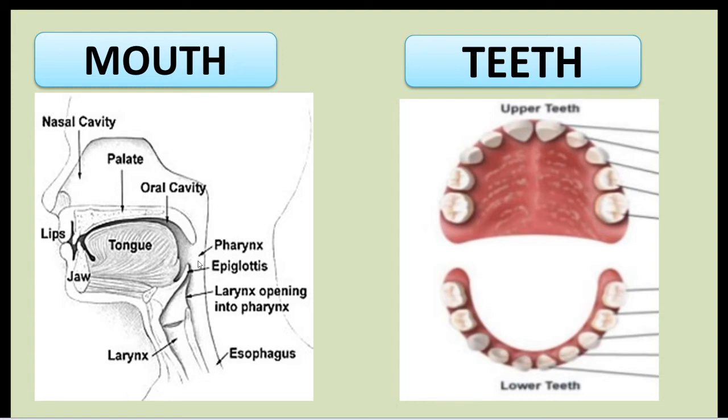There are two jaws in our mouth, an upper jaw and a lower jaw, and each jaw bears the teeth.